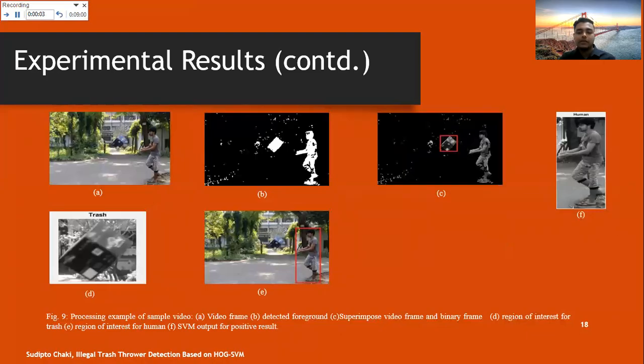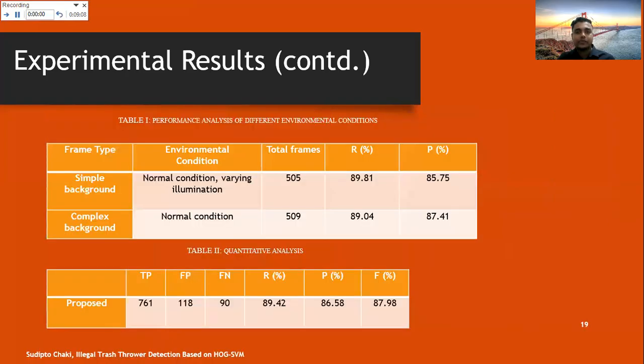If SVM outputs positive, that means it is a human. If SVM outputs negative, that means it was not a human. So here is the performance analysis of our project. We have considered two situations, simple background and complex background, and we have counted some frames, 505 and 509 frames for each situation, and we have calculated the recall and precision values for those situations, as you can see.